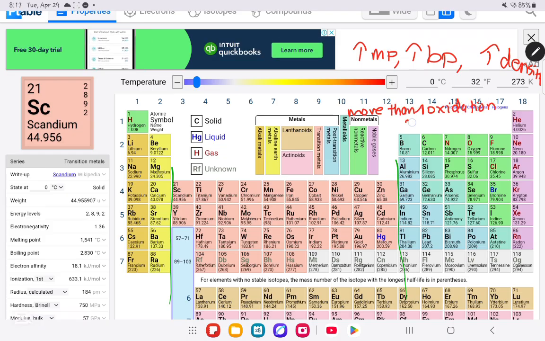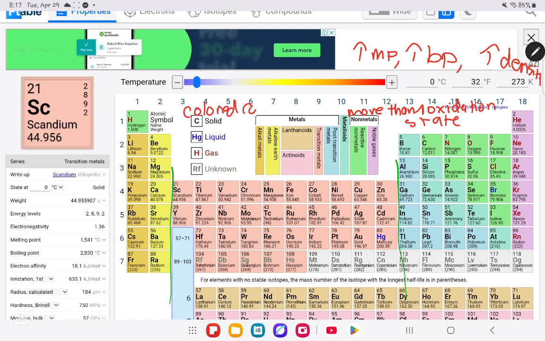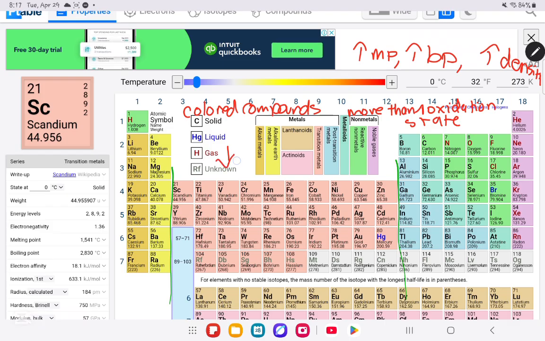They form colored compounds. They're also, I believe, less reactive than the alkali and alkaline metals.